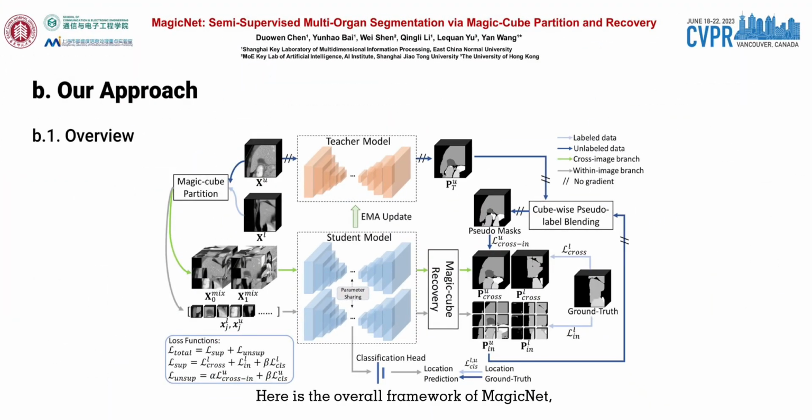Here is the overall framework of MagicNet, consisting of a student network and a teacher network with two branches, the cross-image branch and the within-image branch. The details will be illustrated in the following sections.